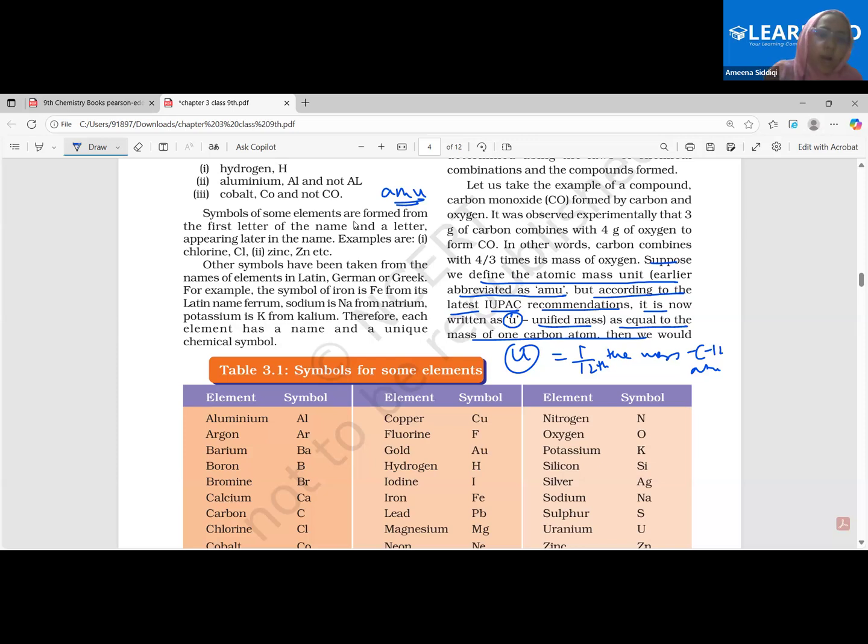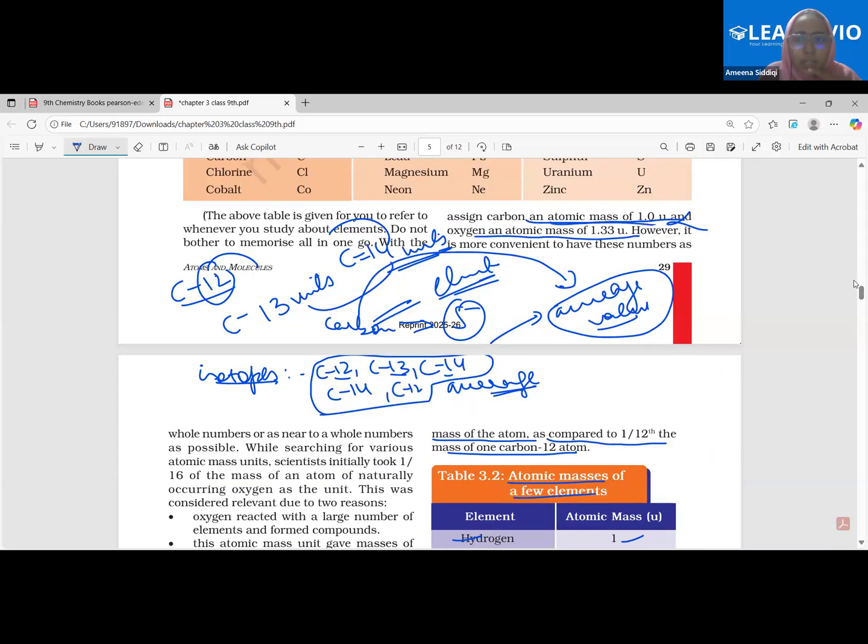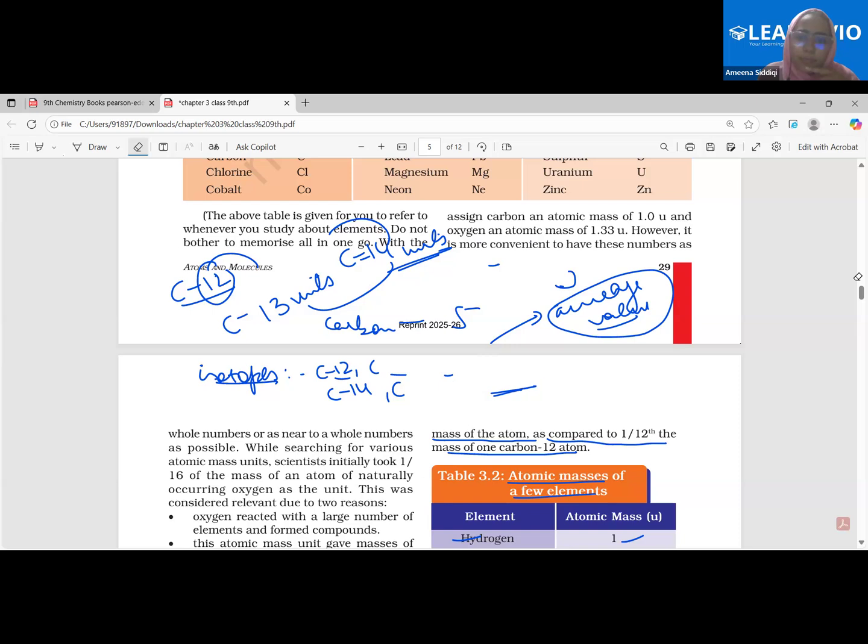Earlier, basically, they took the whole of the carbon atom and then they were measuring it. Therefore, we were saying one carbon atom, and so we got one U. But then that was actually discontinued. Fine, beta. Now you should know what is one U.